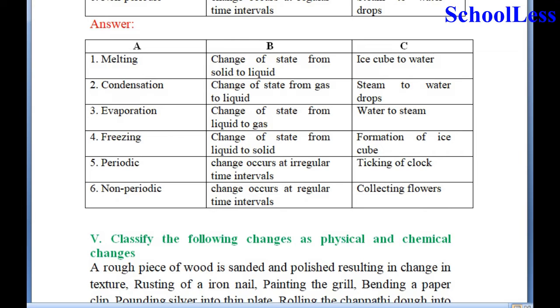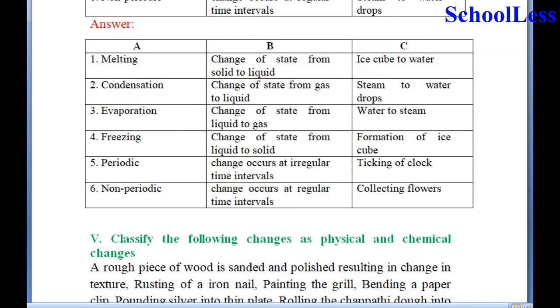Change of state from gas to liquid. Suppose if you heat water, it gets evaporated and the steam form gets condensed into water drops when it gets cooled. Therefore, it is condensation, a state of change from gas to liquid. Question 3. Evaporation, change of state from liquid to gas.